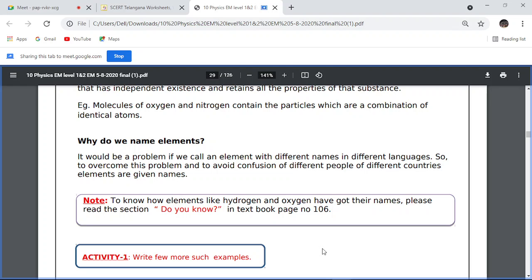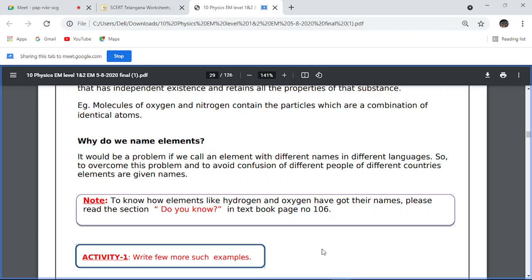So what to note here? Do you know how elements like hydrogen and oxygen got their names? We have to turn our textbook to page 106.